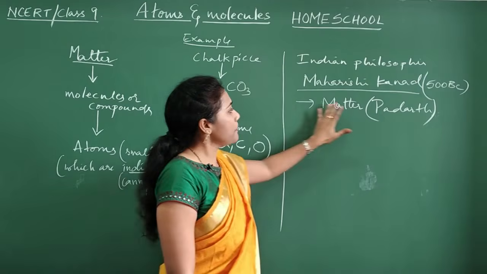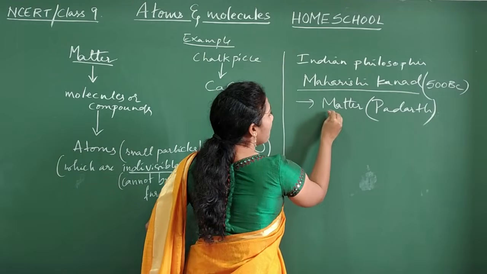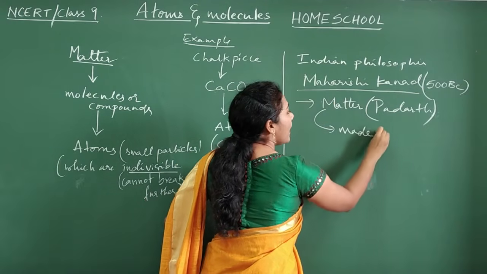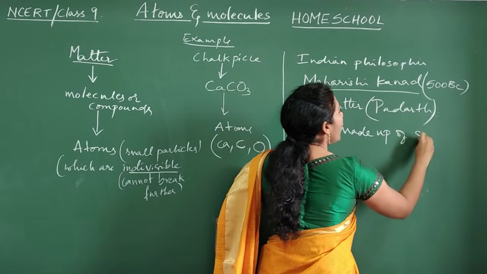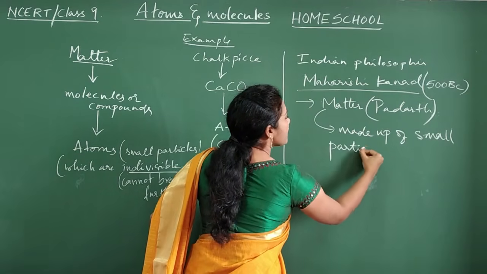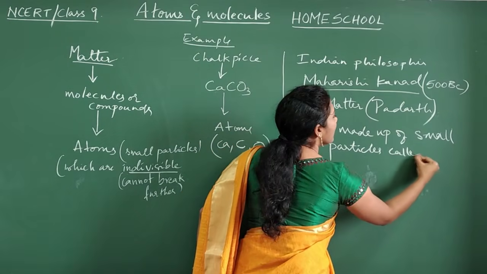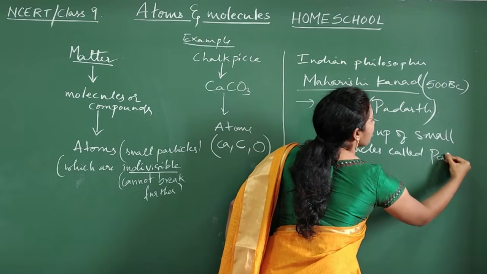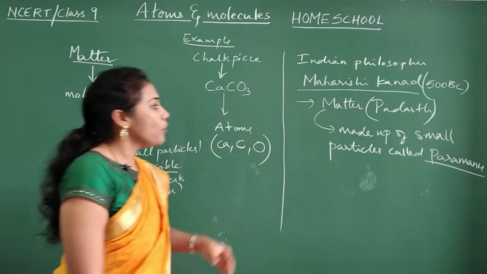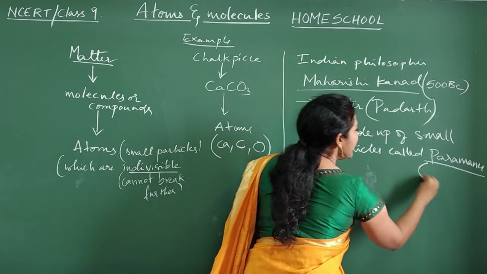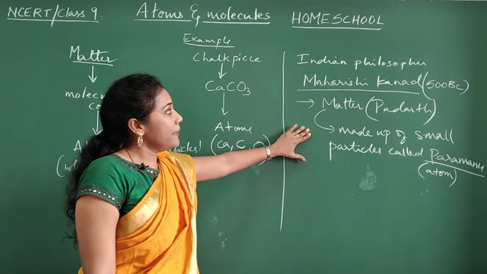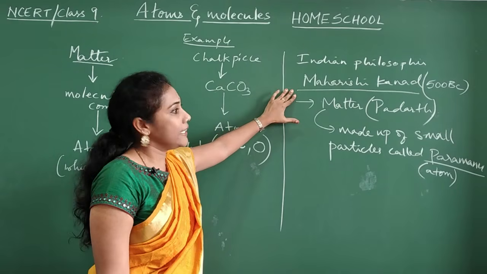So this Padarth, that means this matter, is made up of small particles called Paramanu. So what is that Paramanu? Paramanu is nothing but atom. So this was the statement given by Maharishi Kanad.